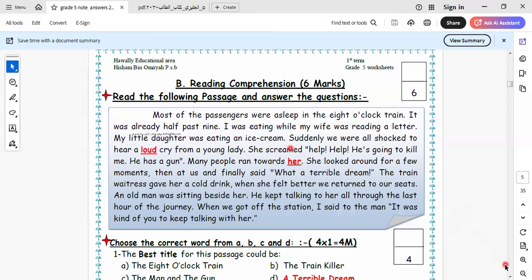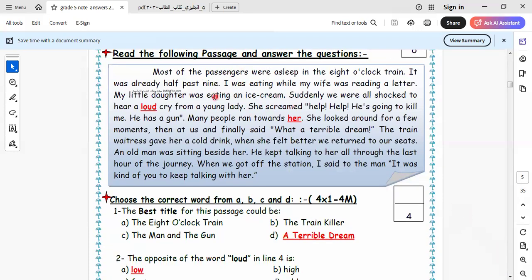Let's read this text together and answer the comprehension. As we told you before, more and more grade 5. We must take care when we do the comprehension question. Some of you say, Miss Iman, the comprehension is easy. Yes, it's easy, but easy for whom? For one who understands what we are reading. If we can't understand, we can't do the question. So we must read the text very well to answer the question in the correct way. Okay, let's read the text and answer the questions below the text.